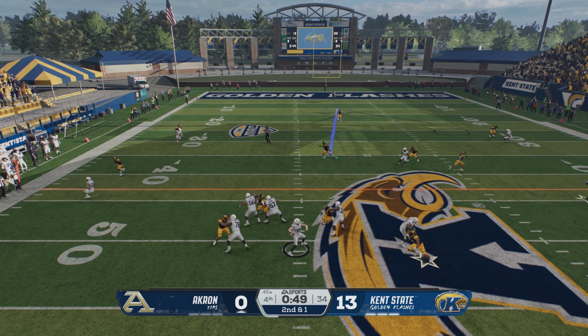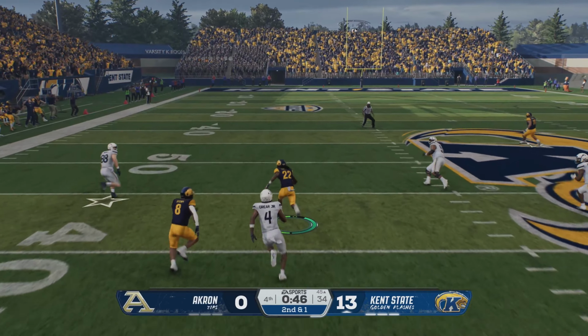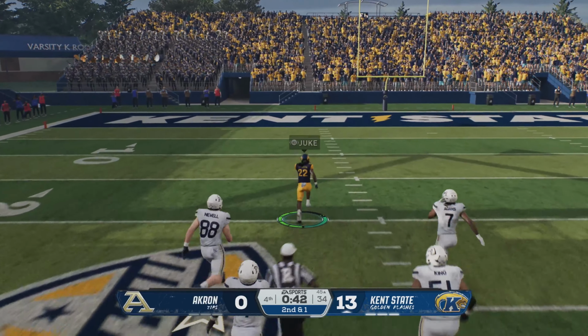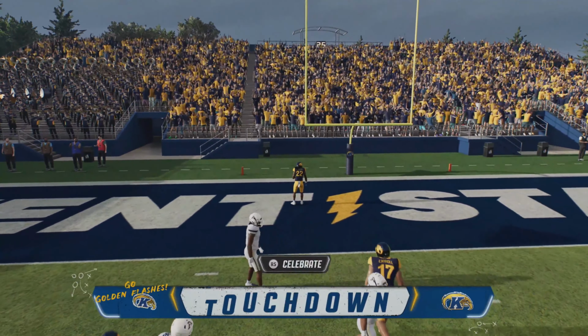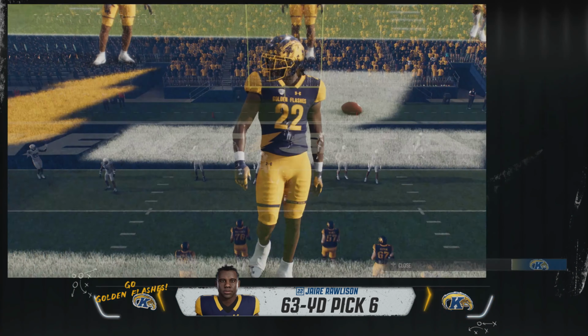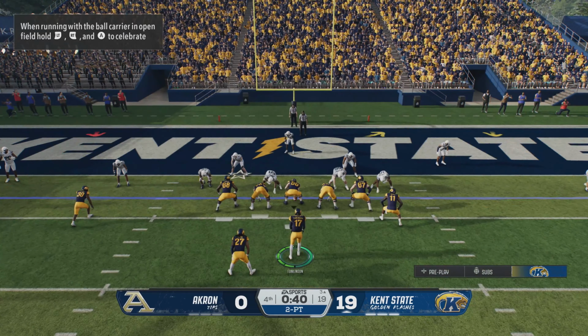There's the snap. They'll set up to throw. Lets it go quickly, and the pass is intercepted. A takeaway for the defense. Could take it all the way. At the 20. At the 10. Touchdown, Golden Flashes. A huge defensive score, and a pick six. A monster play by this defense here.